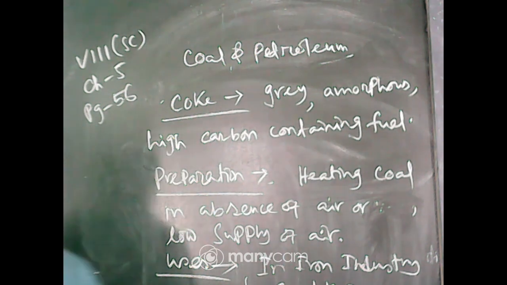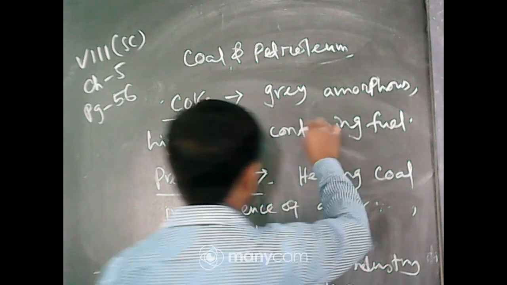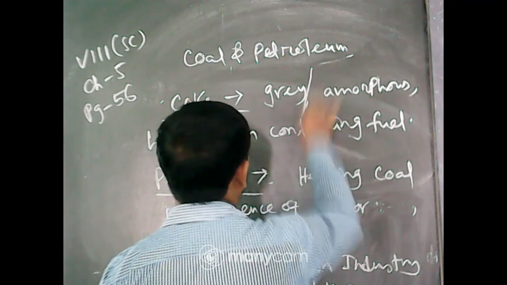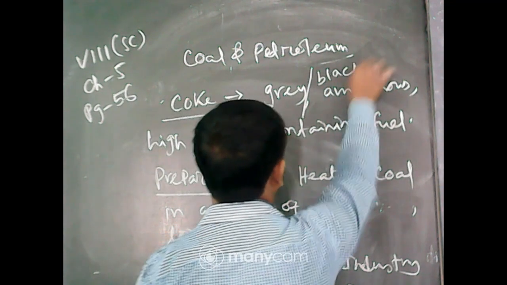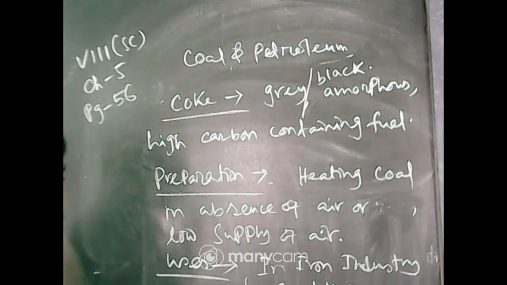In the written text, coke is tough, porous and black. You will write black, but it is grey sometimes. You will write grey or black as given in the book. You may write it's black.